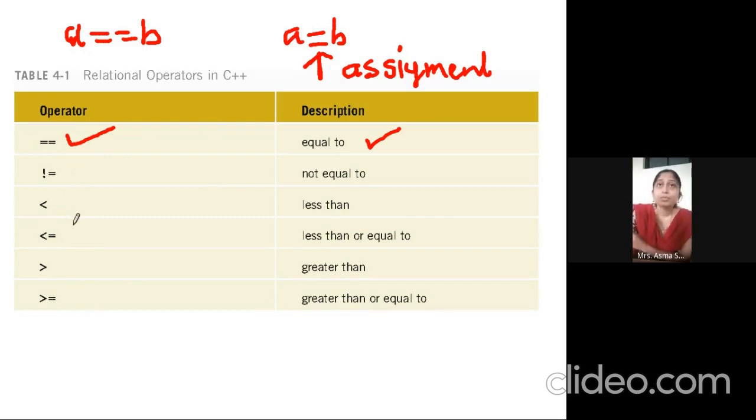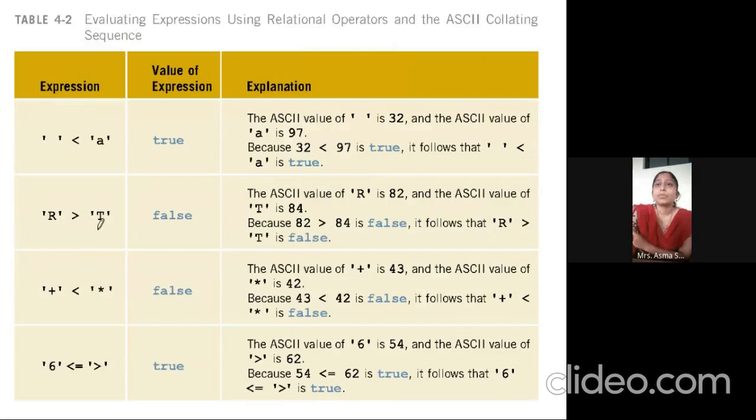If two numbers I wanted to check, that time we use this. So how does it evaluate the statement, students? We have the two characters. Here it is a blank space, here it is a. So it will check the ASCII values of it. We know these are characters. How is a character evaluated? Characters are evaluated based upon the ASCII values.